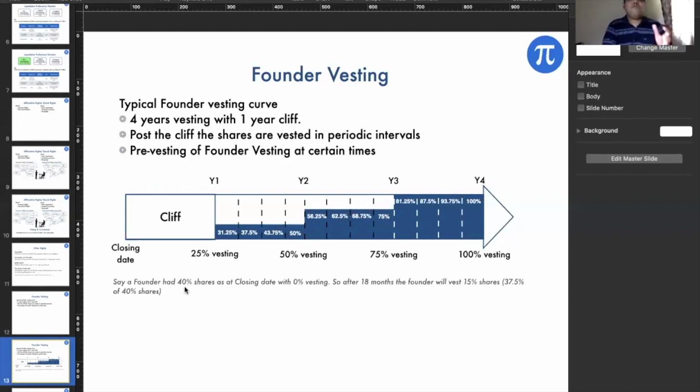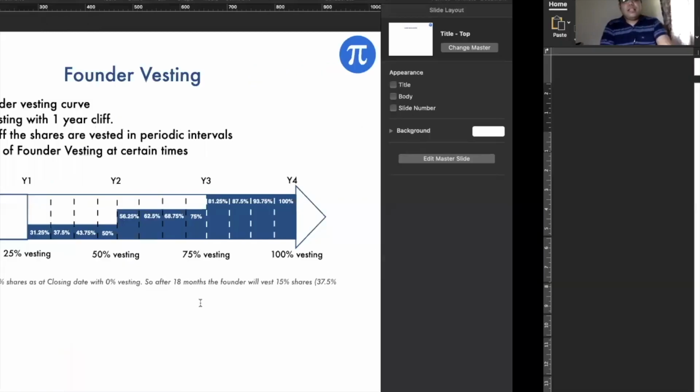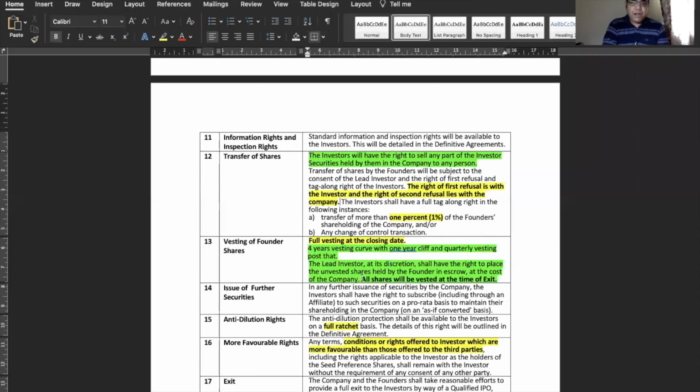So say a founder had 40% shares in the company as at the closing date with 0% vesting. This is the example here. After 18 months, the founder will have vested 15% of his share, which is like 37.5% into 40%. Got it?